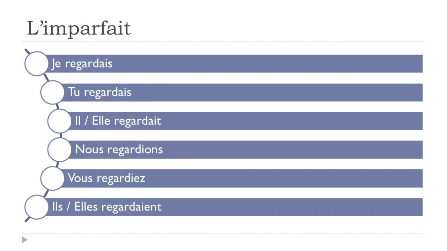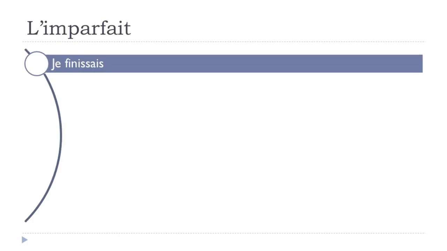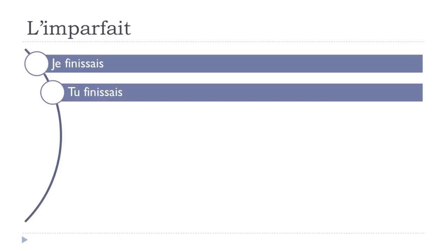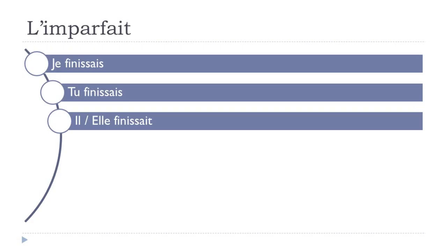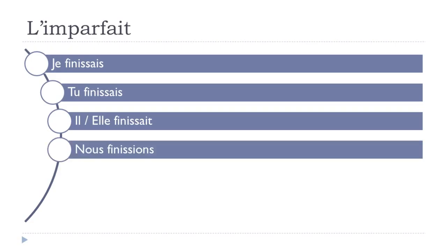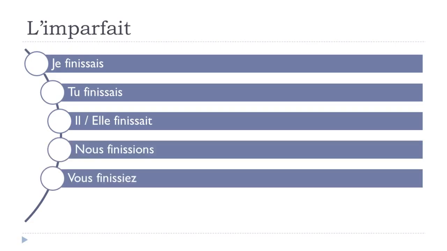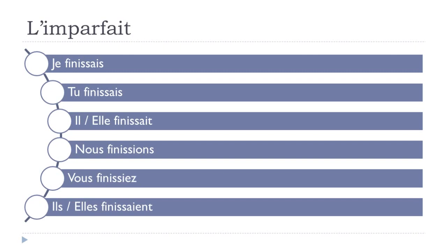All right? Let's see finir now. Je finissais, tu finissais, il finissait, elle finissait, nous finissions, vous finissiez, ils finissaient, elles finissaient. Okay, so same thing here. Have a look. Finissais, finissait, finissaient, same form. I mean phonetically, okay? And then ion, finissions, and then finissiez.